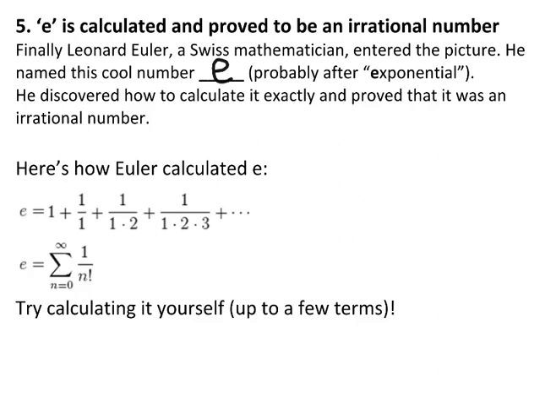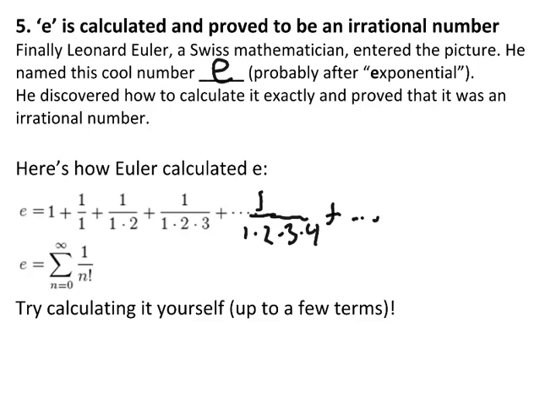It's a formula that actually involves a repeating pattern that we have to repeat an infinite number of times to get e exactly. But how it works is we take 1 and we add 1 over 1, plus 1 over 1 times 2, plus 1 over 1 times 2 times 3, plus 1 over 1 times 2 times 3 times 4. You kind of get the pattern here. There's actually a way of saying that mathematically.